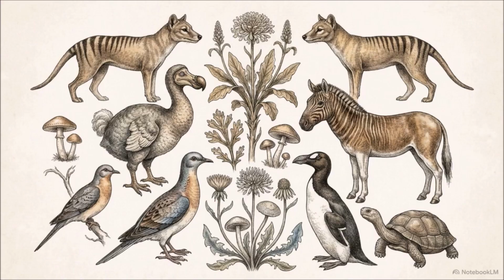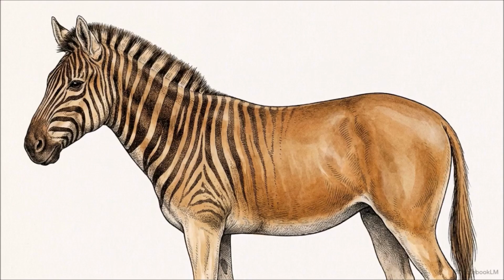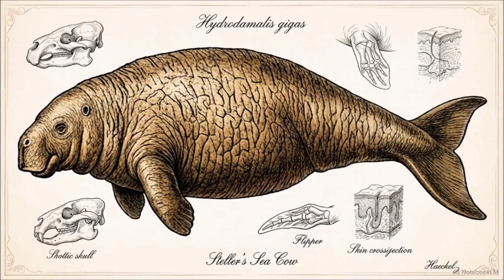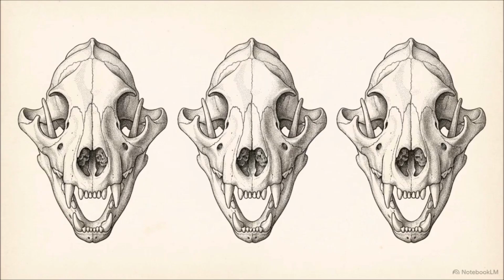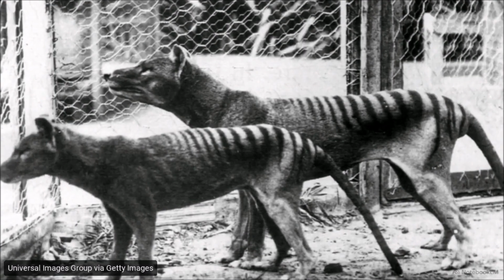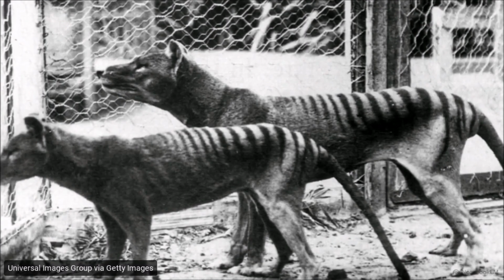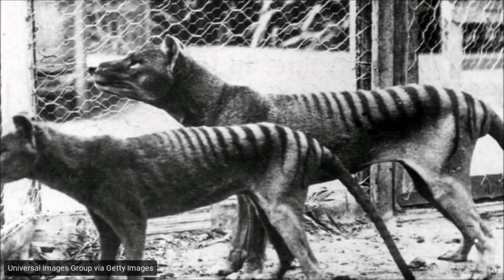The required examples of recent global extinctions include the dodo of Mauritius, the quagga of Africa, Steller's sea cow from Russia, and 3 specific tiger subspecies, the Bali, Javan, and Caspian tigers. You must also recognize the thylacine of Australia, seen here, as a prime testable example of recent vertebrate extinction.